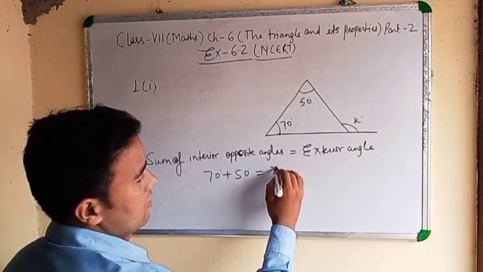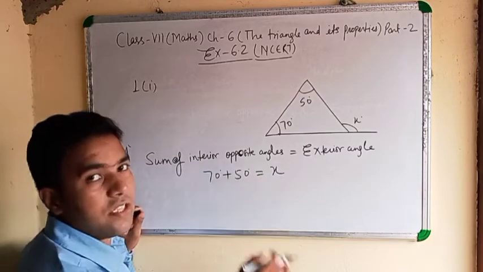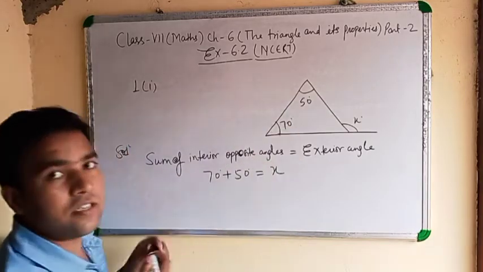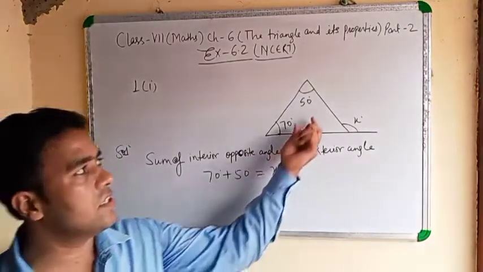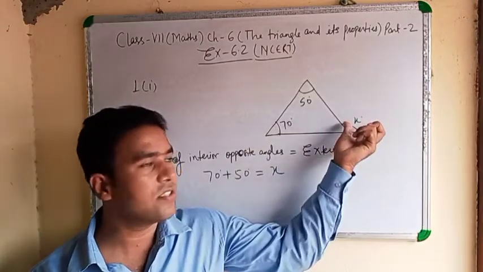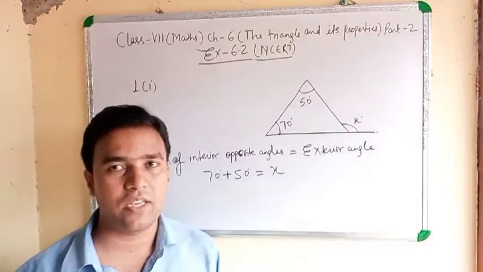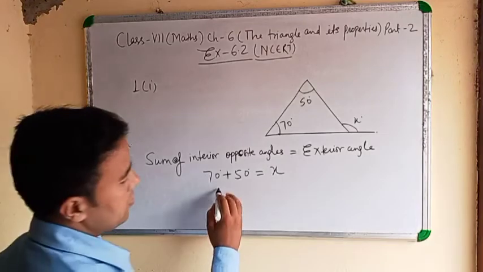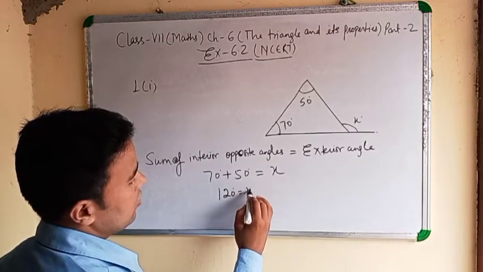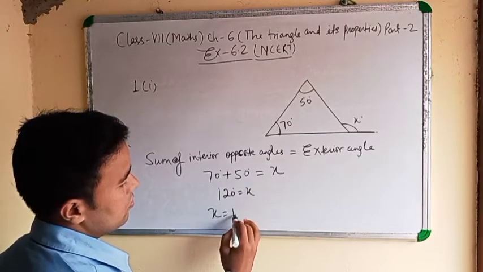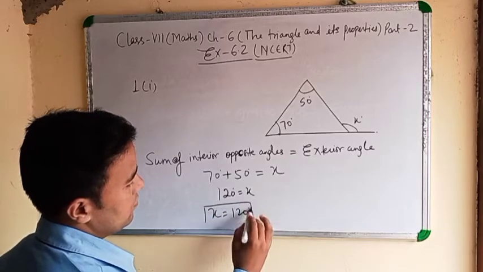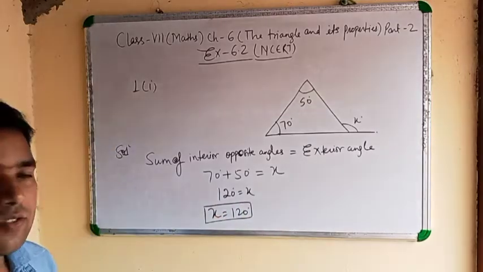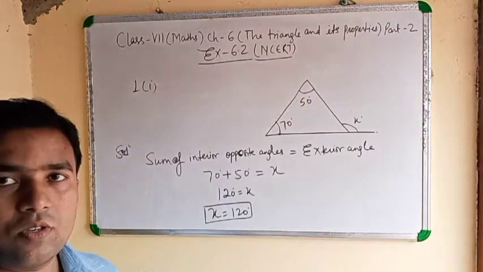The exterior angle is x. Interior means inside, it is in the triangle. Exterior means outside of the triangle. Clear? 70 plus 50, 120 degree equal to x. Means x equal to 120. It is the answer. Note down.